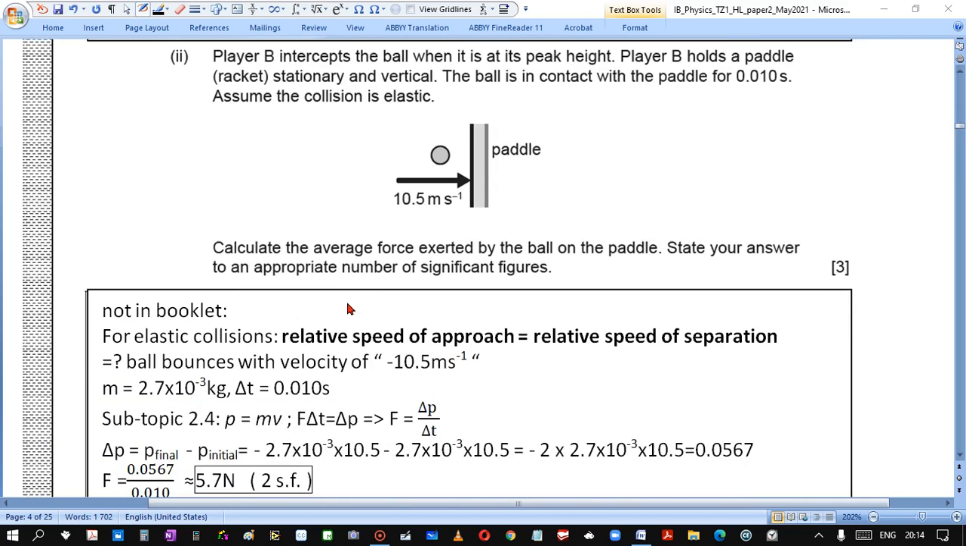Player B intercepts the ball when it is at peak height. Player B holds a paddle, stationary and vertical. Stationary means it doesn't move. The ball is in contact with the paddle for a certain time. Assume the collision is elastic. Calculate the average force exerted by the ball on the paddle. State the answer to an appropriate number of significant figures.